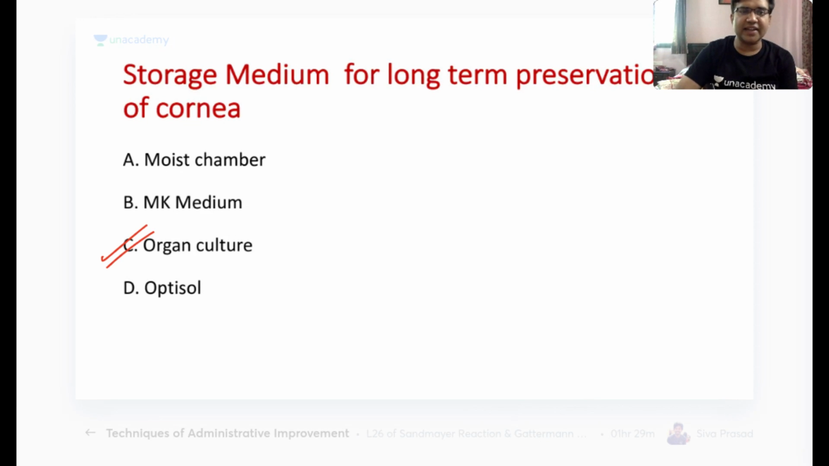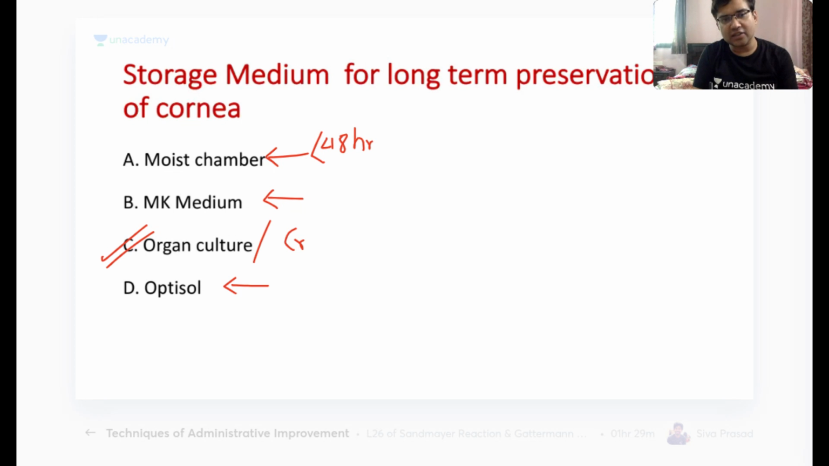So very good. The answer here is C, that is organ culture. Remember, the moist chamber is used for short-term preservation, where we have to use the cornea within 48 hours. For 2 to 3 days, we can put it in MK media. For 5 days, we can put it in Optisol.